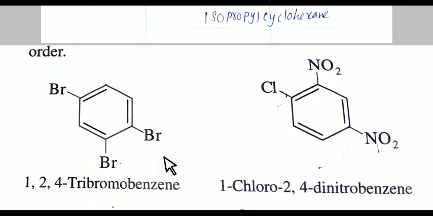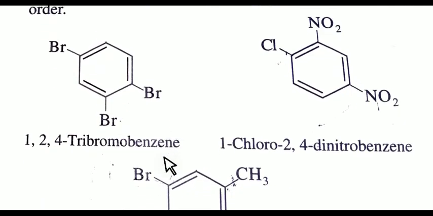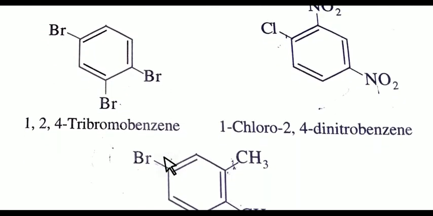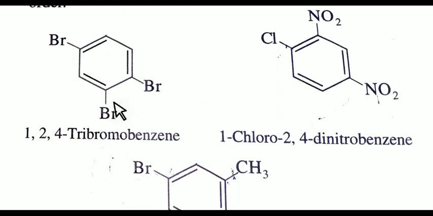Now next, just see more examples. It is a conjugated double bond containing ring. So in this ring we have to number the compound. See here, bromine is attached on the ring. So how can I number it? 1 2 3 4 5 6, meaning number 1 contains bromine, number 2, then number 4. So 1,2,4-tribromobenzene. 1,2,4-tribromobenzene.